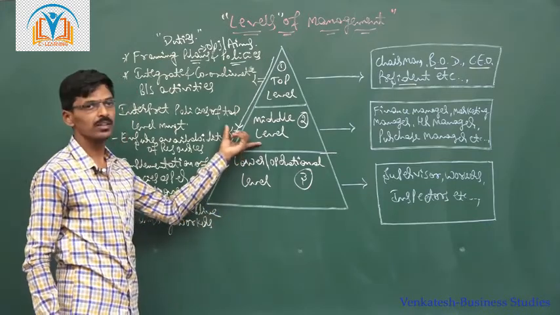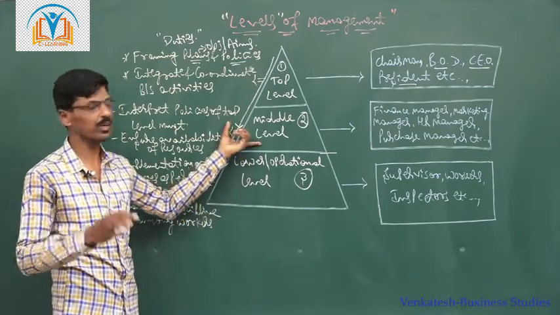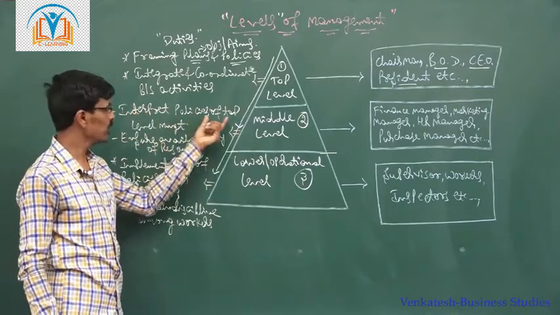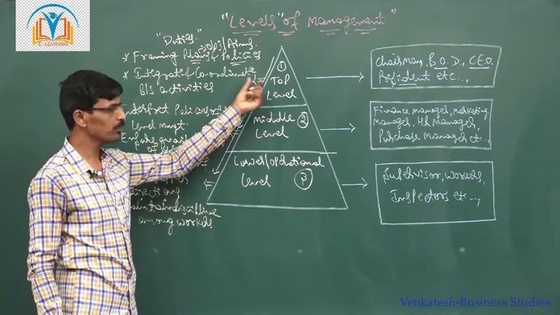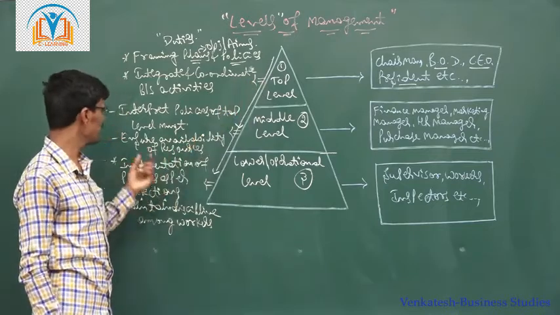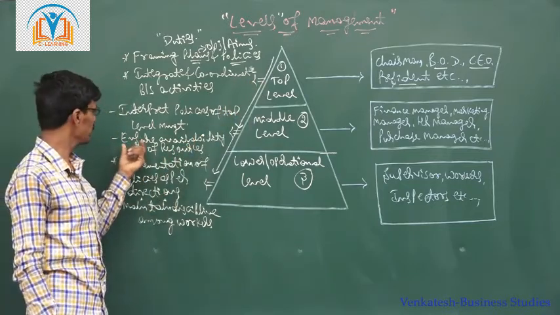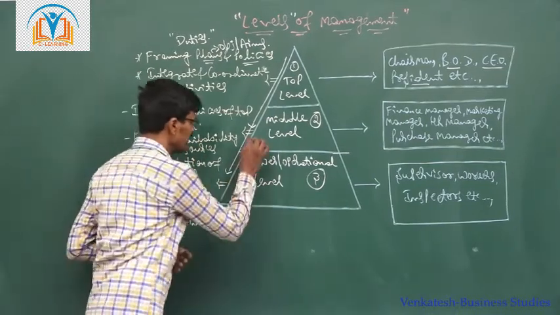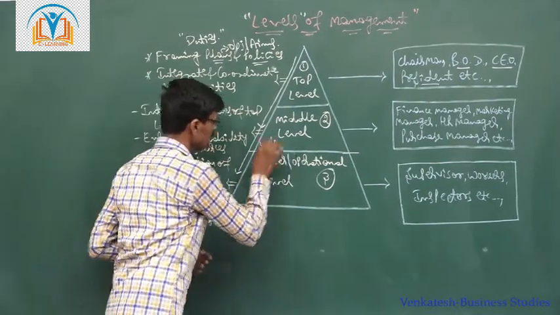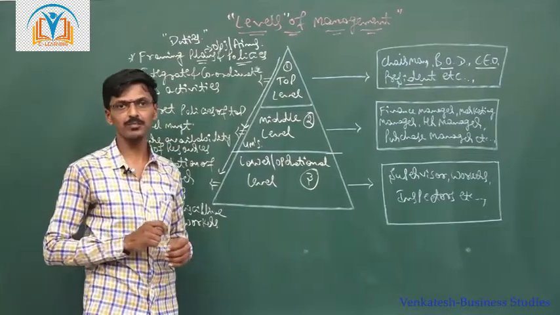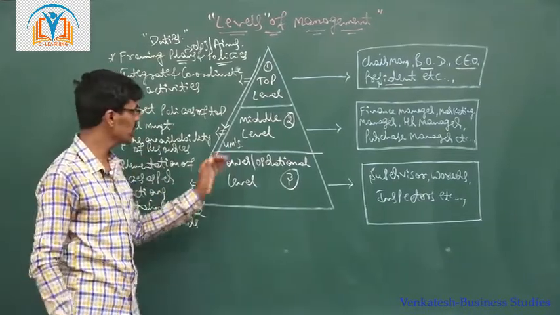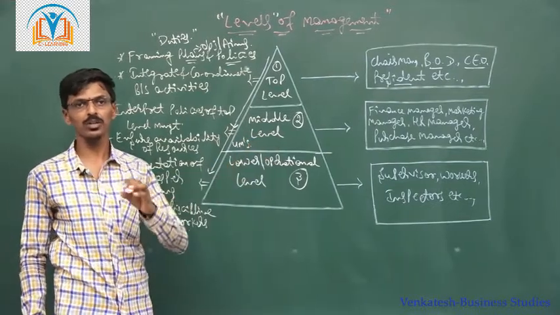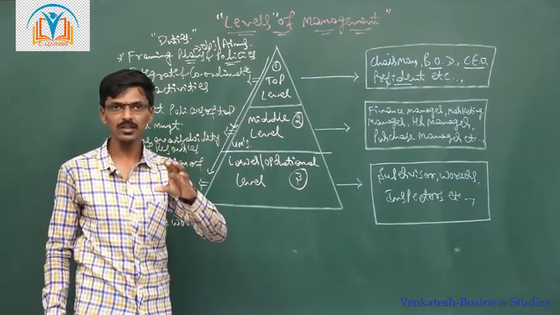That is why the duty of middle level management is interpretation of plans and policies laid down by top level management, and ensuring the availability of all the resources, that is 4 M's. Already in functions of management, I told you that generally the middle level management executives perform the organizing function.